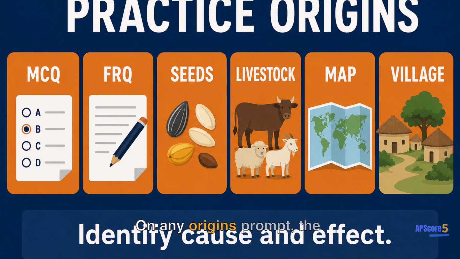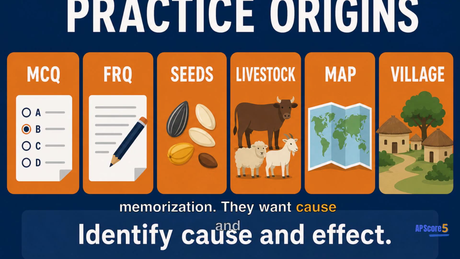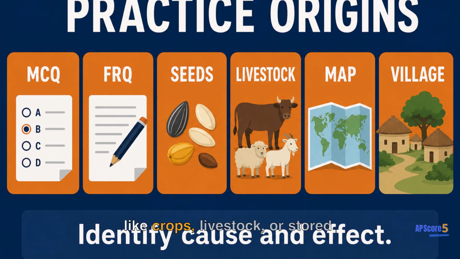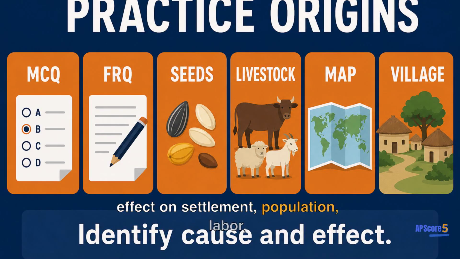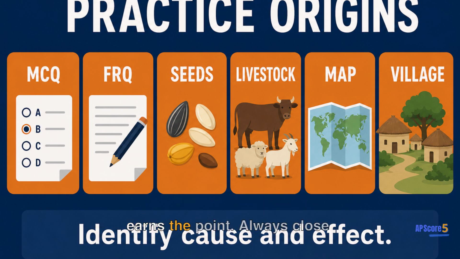On any origins prompt, the graders are not looking for memorization. They want cause and effect. Identify the origin concept, like domestication or surplus. Point to evidence in the stimulus, like crops, livestock, or stored grain. Explain what caused that change, and finish with one effect on settlement, population, labor, or diffusion. Description alone never earns the point. Always close with the consequence.